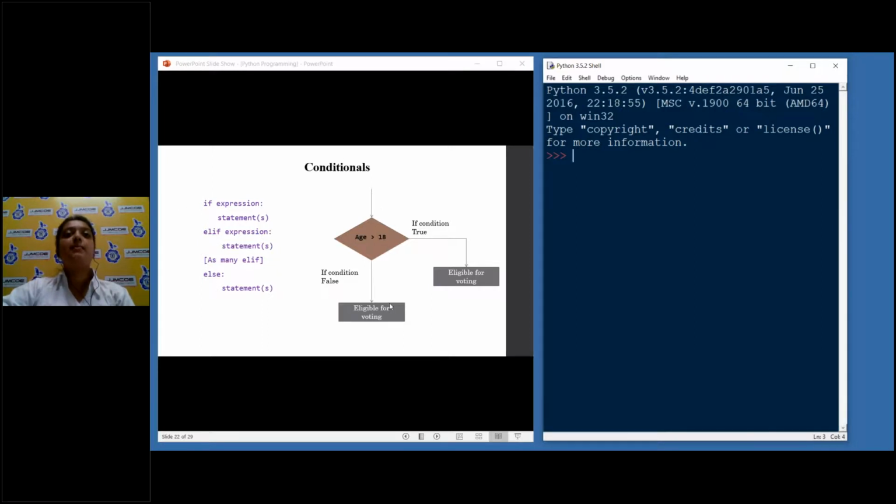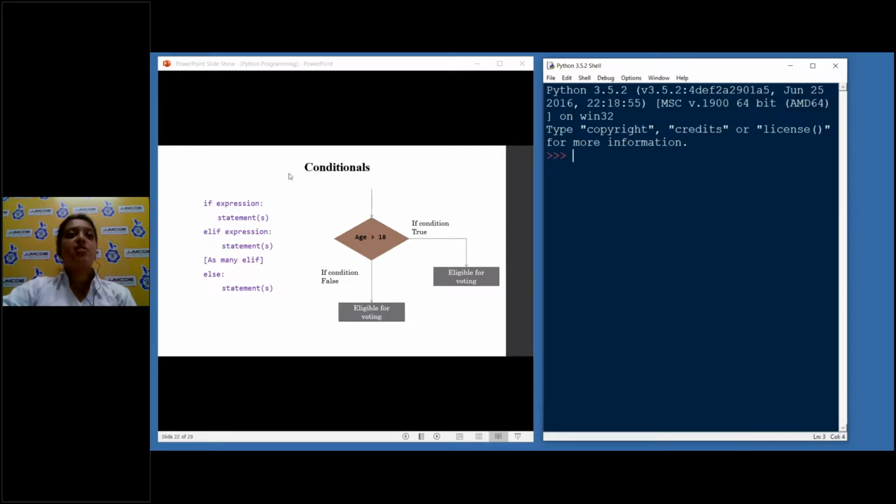So conditions are nothing but a condition. For example, we all know that in order to vote, we have to be 18 years and above. So if I write age is greater than or equal to 18, and the condition is true, we are eligible for voting. And if we are not 18 and the condition is false, we are not eligible for voting.